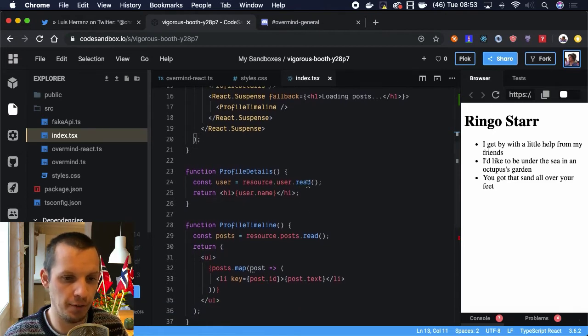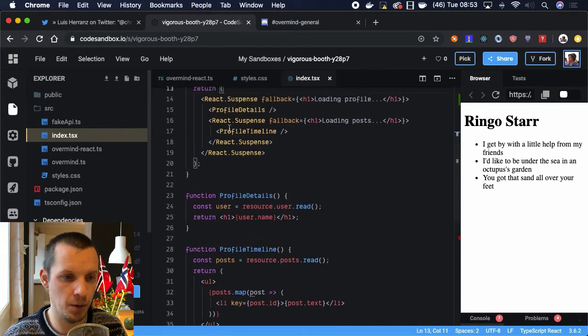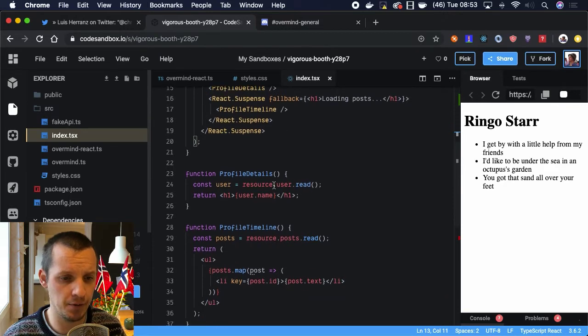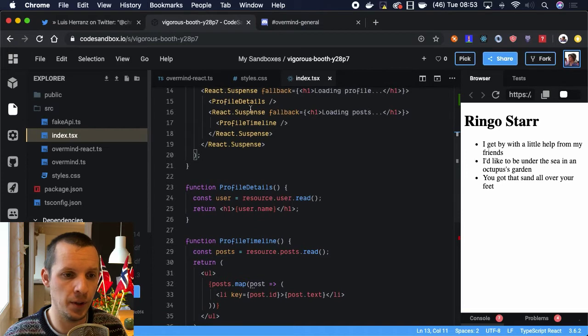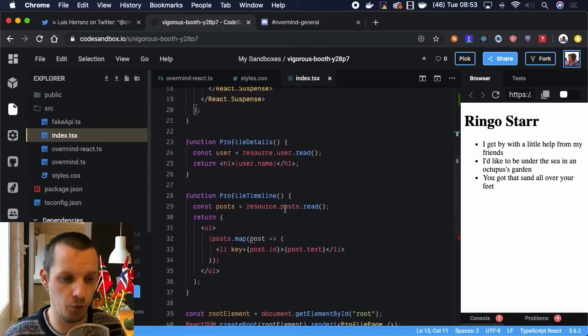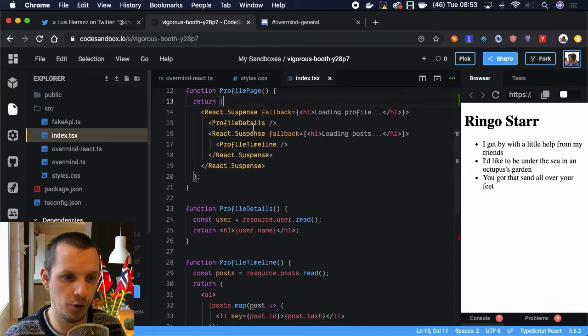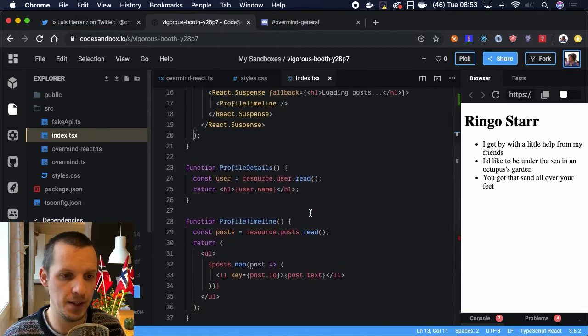So when the user is not available, it throws a promise up to this suspense. And when that promise resolves, this suspense will make the profile details and everything else render again. What's interesting though is that even though we throw inside profile details, it will still run this logic. So it will actually also try to read the posts, even though we throw in profile details. And this is the way React works.